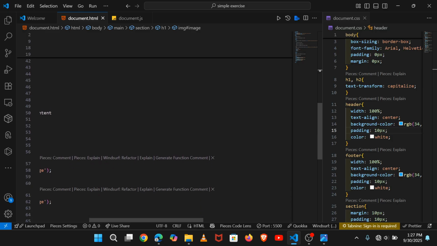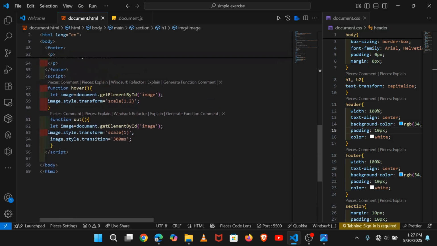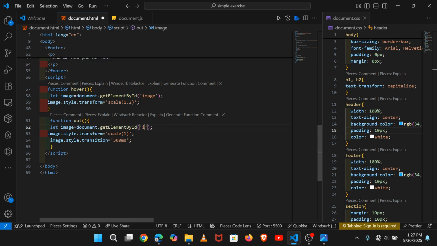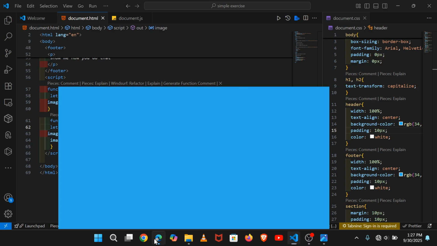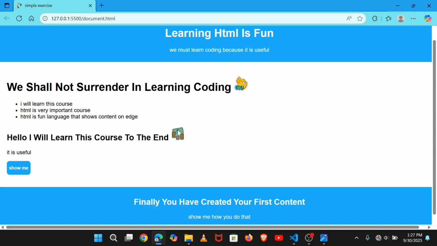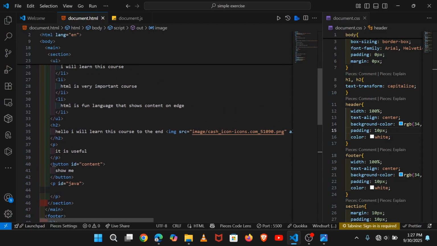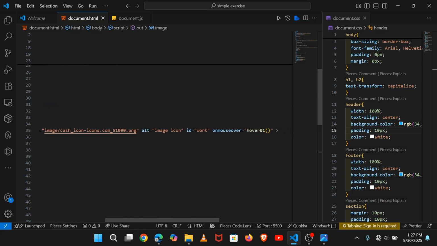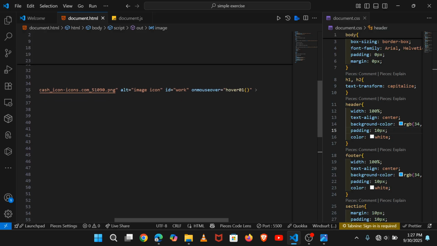Let's change this to work. For example, let's say this is work. Let's see whether something will happen. I don't know what is happening with this image, because it is not working very well. Image icon, right, on mouse over, hover.